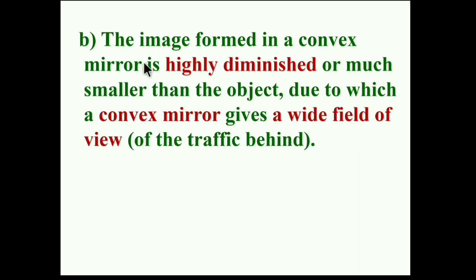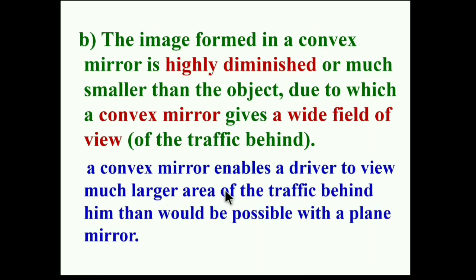That means the image formed by a convex mirror is highly diminished. If the object is larger in size, for example, if you take a truck which is coming behind us, and the truck is larger in size, we can see the image of that truck in our rear view mirror very small in size. So that's why it is much smaller than the object, and due to which a convex mirror gives a wide field of view. That's why we can see the wide field of view of the traffic which is behind us.